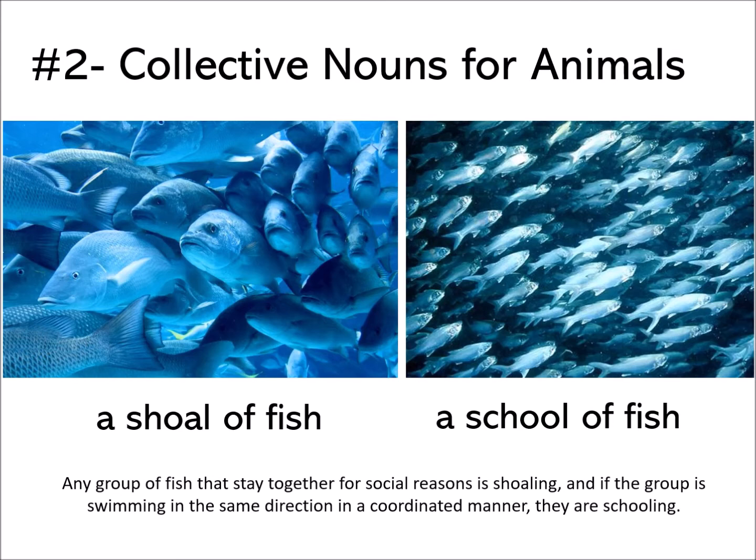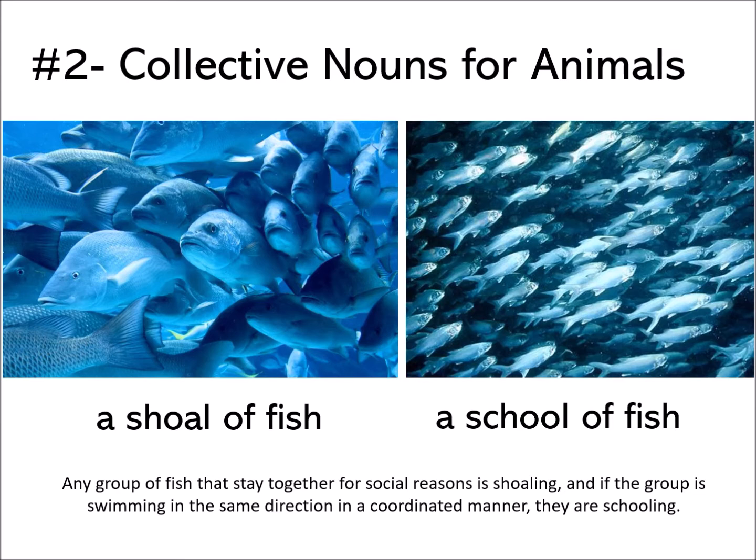And if the group is swimming in the same direction in a coordinated manner, they are schooling. So in the first picture, we know that they are getting together, they are not swimming at the time, so maybe they are interacting with each other, we don't know, but we can name it a shoal of fish, because they are socializing.